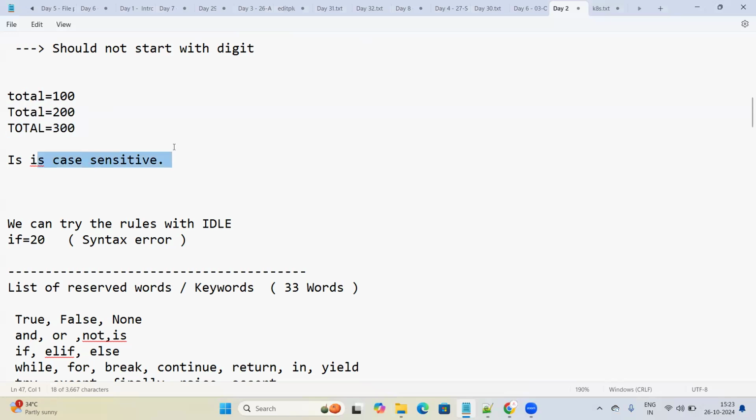It is case sensitive. So whatever identifiers we are using inside a Python program, they are case sensitive. Of course, it is a variable. A variable can also be called an identifier. Anything in a Python program is an identifier. So if you are defining or declaring variables like this, they are case sensitive. You need to understand this one.